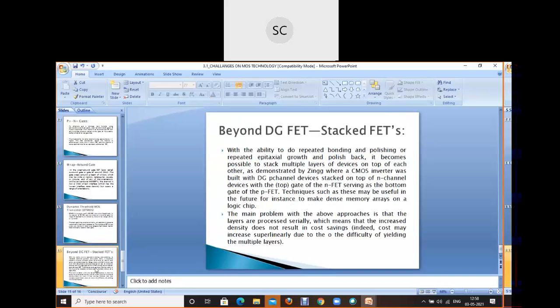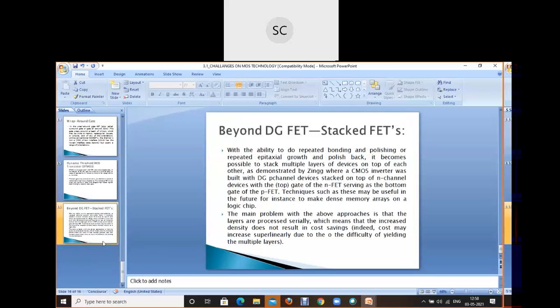After this, beyond DG MOSFET, comes the stacked FET. What is a stacked FET? With the ability of repeated bonding and polishing, or repeated epitaxy and polish back, it becomes possible to stack multiple layers of devices on top of others.